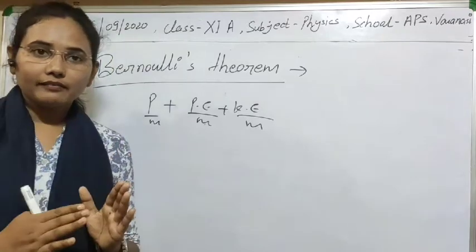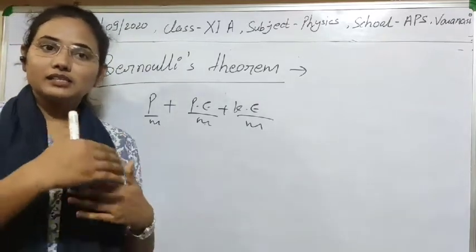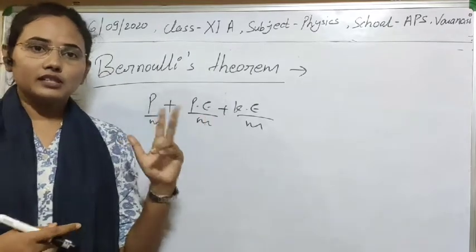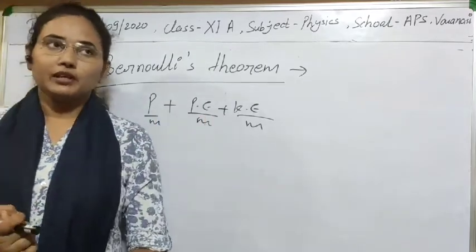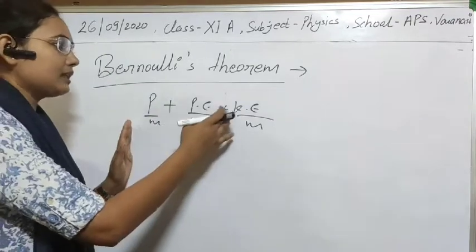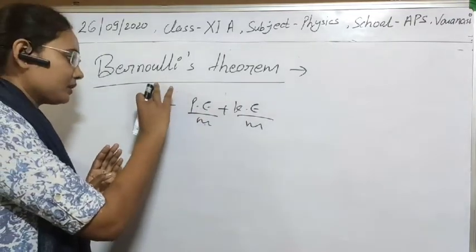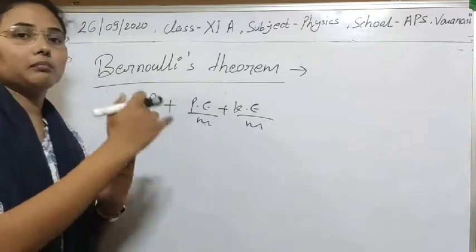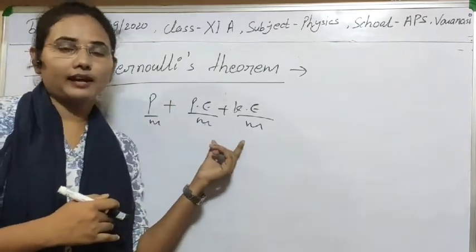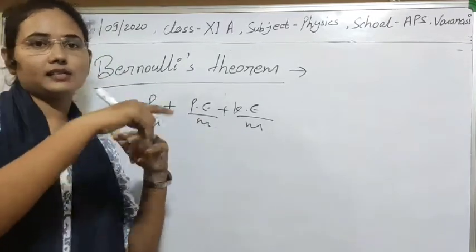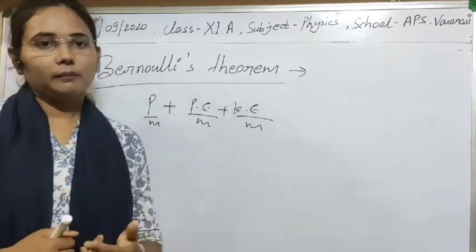For an ideal liquid which is in a streamline flow, so the second condition is the steady flow, for a streamline flow, the sum of energy per unit mass of all these three types of energy is the same for all points in a cross-sectional area, for all the particles.